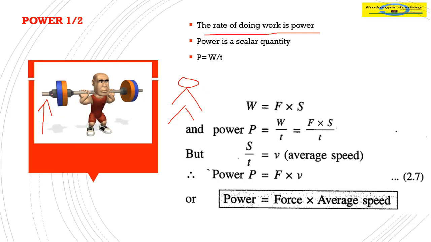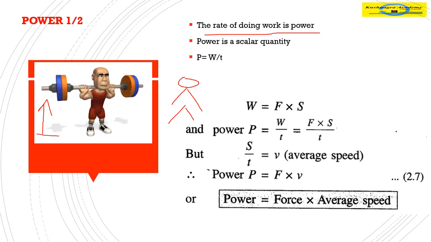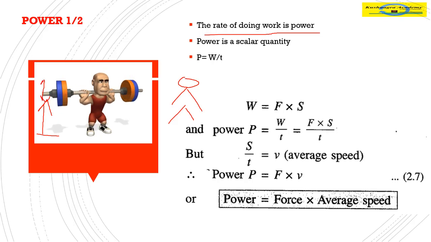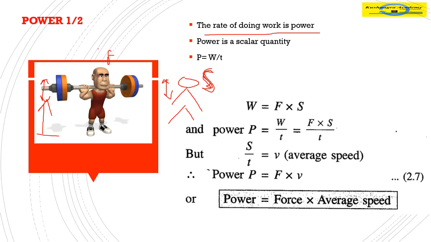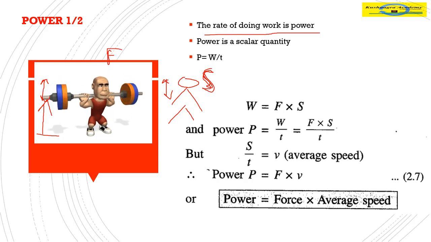So what is the work done for one push-up? The weight of the body and the displacement that we are doing here. A school champion also, if he is able to lift the weight, does the same work. But there is a difference. He is able to do it faster and he is a bit slower than him. Work done is the same, but faster or slower does matter also.